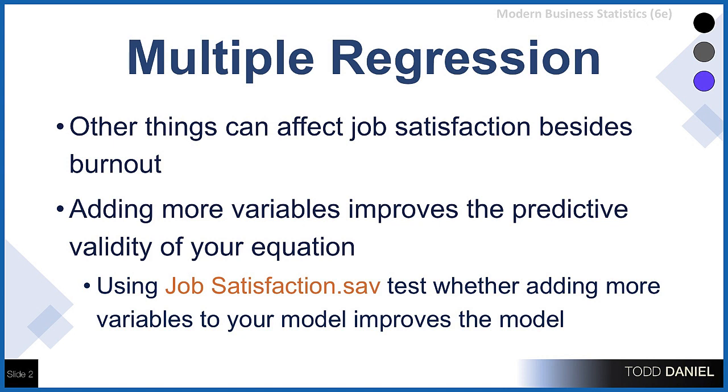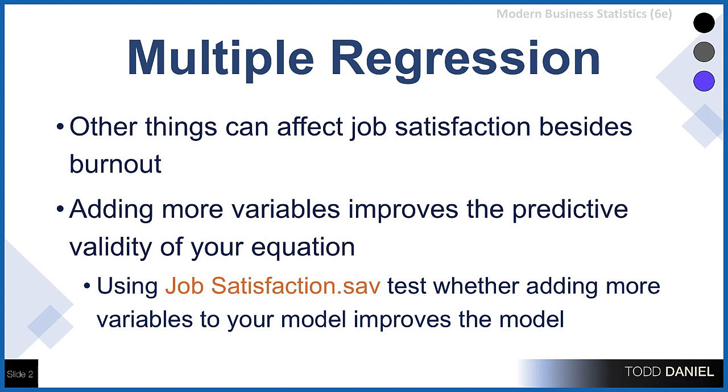So what we have learned from experience is that when you think about job satisfaction, there are many things that can affect job satisfaction. Last time we looked at burnout as a predictor, but there are many other things that could predict job satisfaction. And so what we're going to do is add some more variables into the equation that we built, and we're going to see what adding additional variables does to our predictive ability.